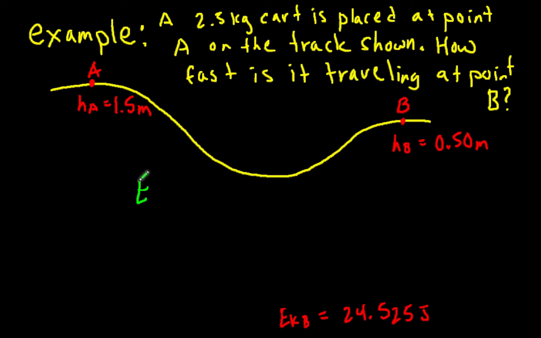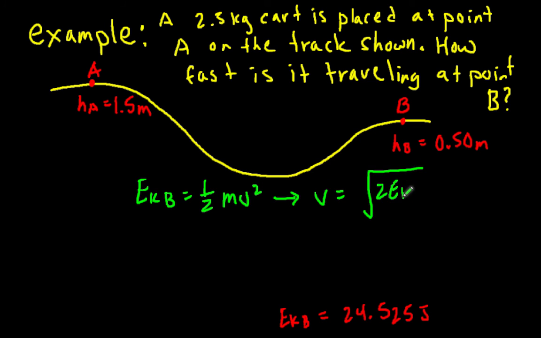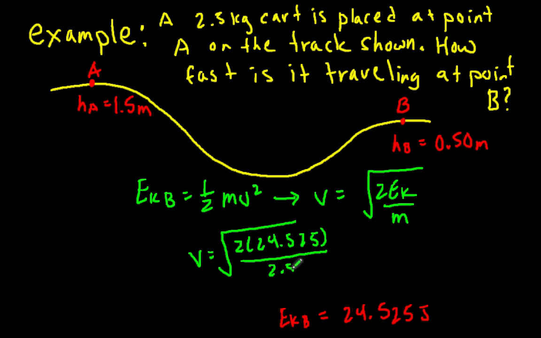We can use this kinetic energy to find the speed at point B, because the kinetic energy formula is EK equals 1/2 mv squared. This can be rearranged for v to be the square root of 2EK divided by m. V is the square root of 2 times 24.525 divided by the mass of 2.5 kilograms, which gives us 4.4 meters per second.